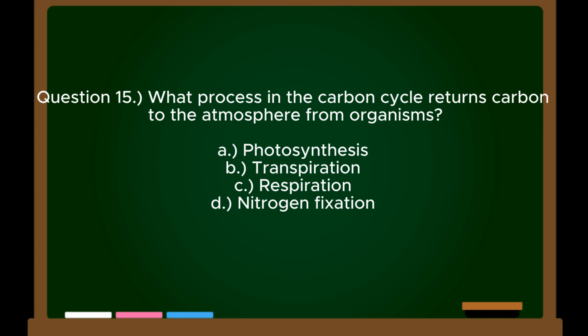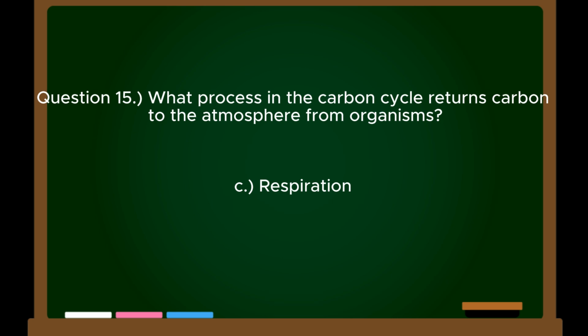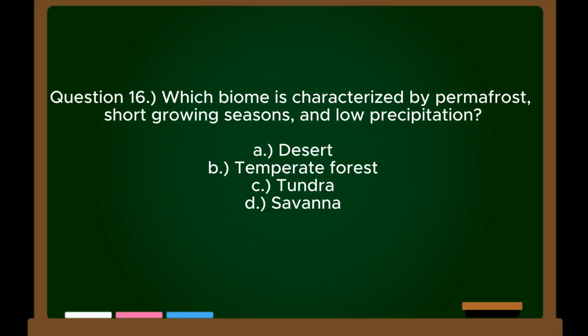Question 15. What process in the carbon cycle returns carbon to the atmosphere from organisms? A. Photosynthesis. B. Transpiration. C. Respiration. D. Nitrogen fixation. Correct answer, C. Respiration.